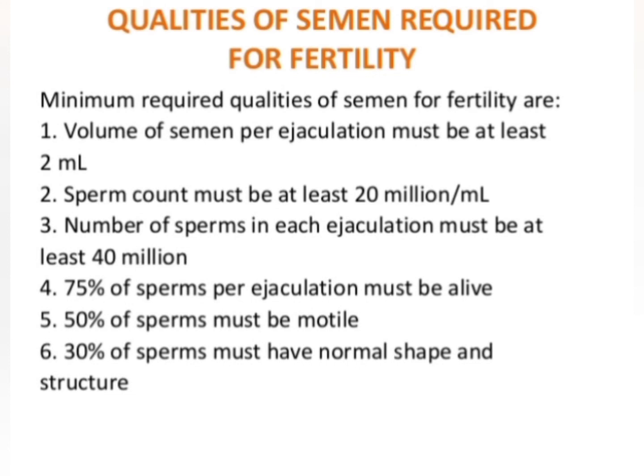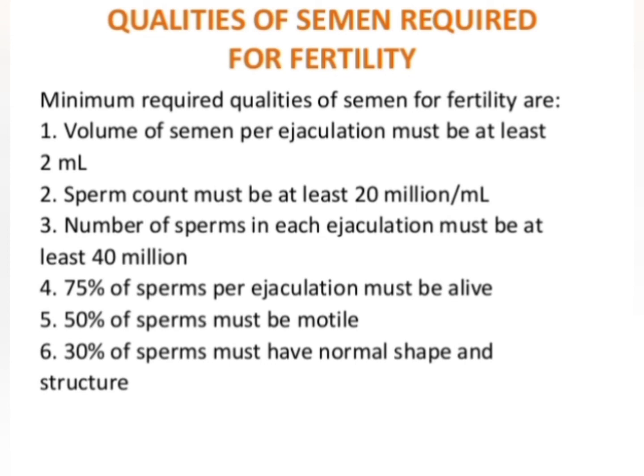Now we will see the quality of semen required for fertility. The minimum required quality of semen for fertility is, the first one, the volume of semen per ejaculation must be at least 2 ml. That means for one ejaculation the volume of semen should be at least 2 ml.